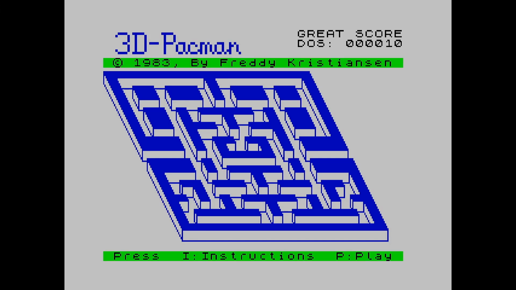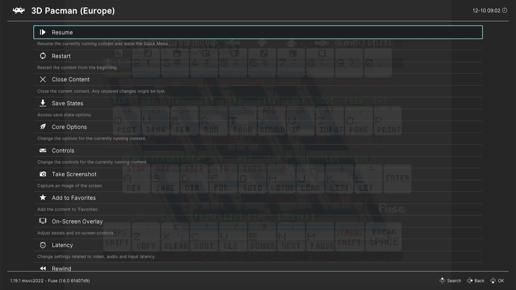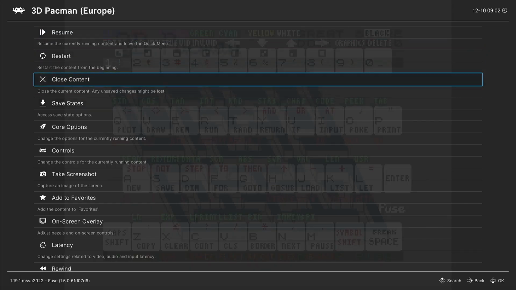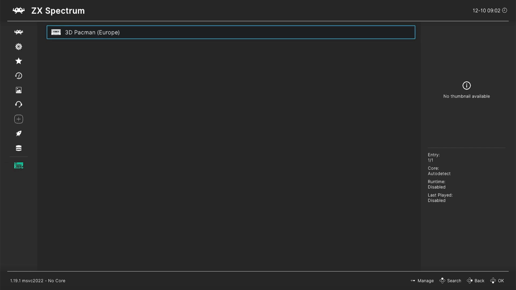If you want to quit out of this game, press the start and back button. A window will appear. Go down to close content, press B. Now you can select another emulator or game.